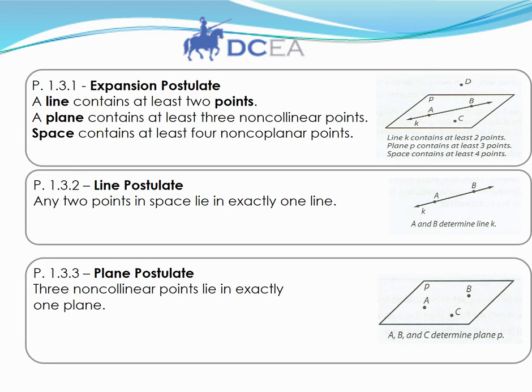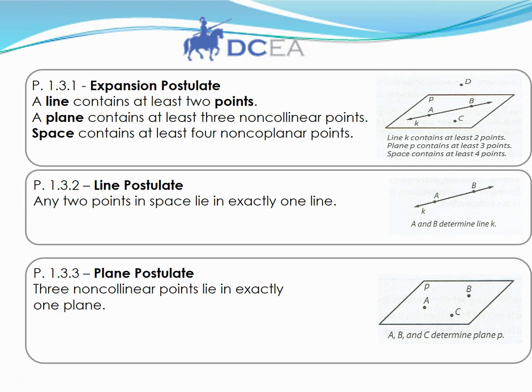So let's begin with our first postulate from our book. This is postulate 1.3.1. It's called the expansion postulate. And let's take a look at our drawing. It has a plane. It has a line AB on the plane. It has a point C on the plane also, and a point D above the plane. A line contains at least 2 points. A plane contains at least 3 non-collinear points. Space contains at least 4 non-coplanar points.